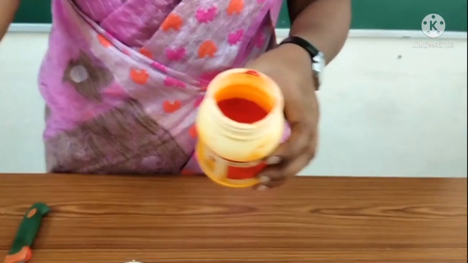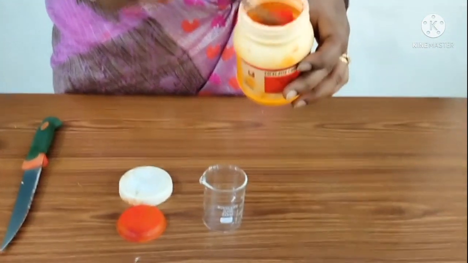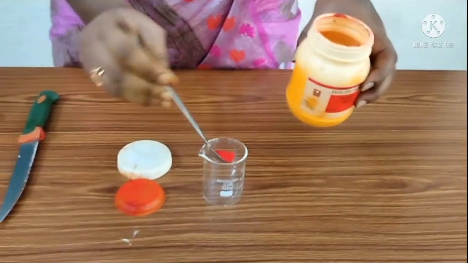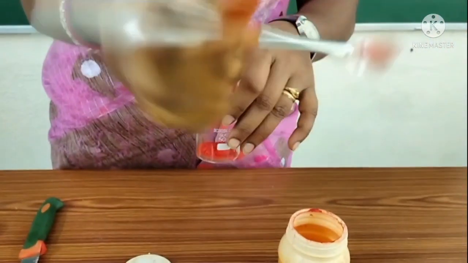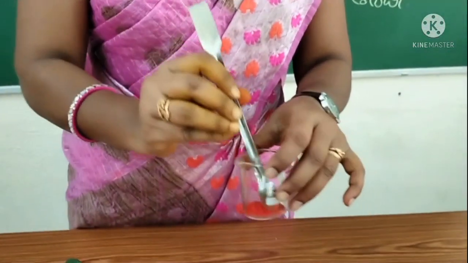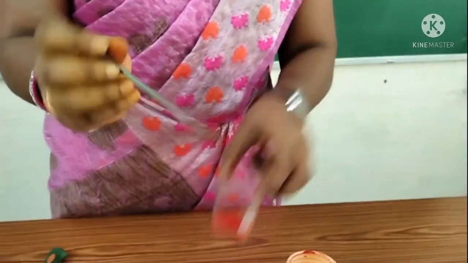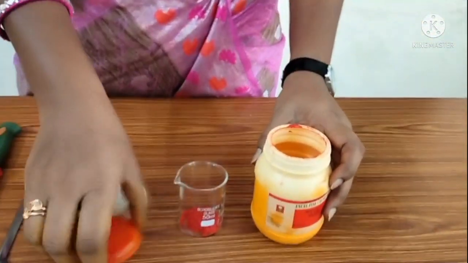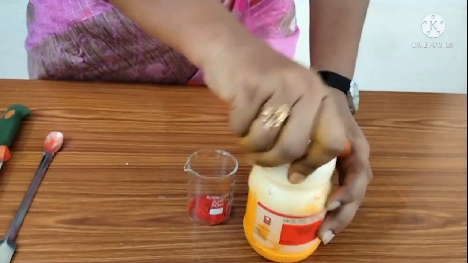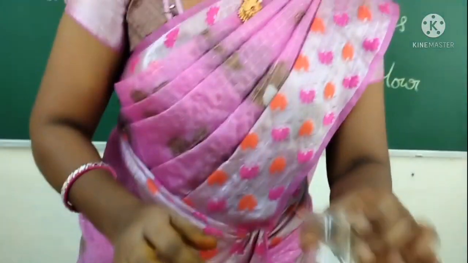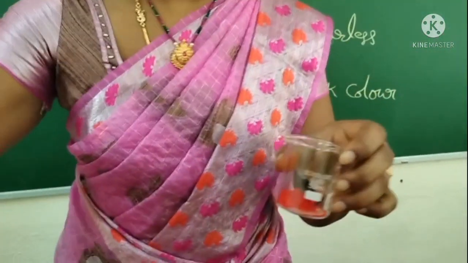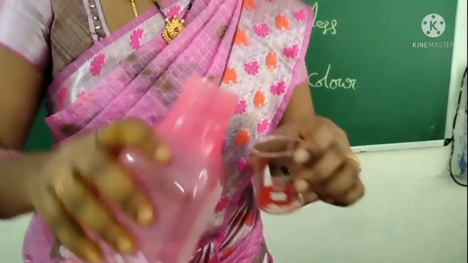Take one beaker with some amount of methyl orange. This is the spatula we can use for this type of activity. So it is methyl orange powder. Add some water onto it.